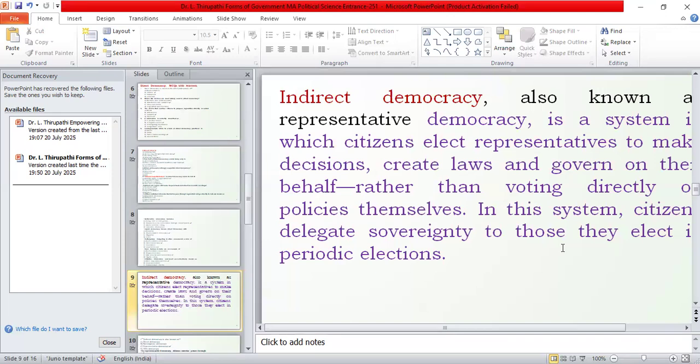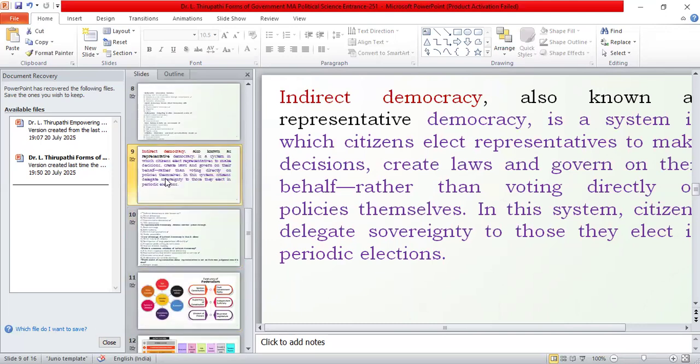This is called periodical elections. So this is indirect democracy. On behalf of the people, the elected representatives are elected on behalf of all people. That is called indirect democracy. India is an indirect type of democracy.